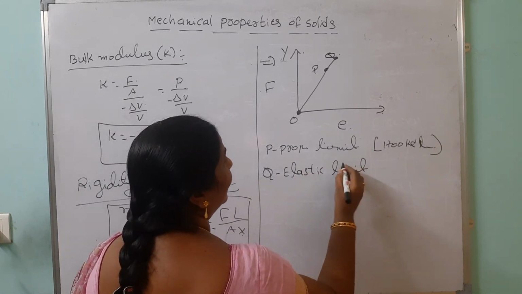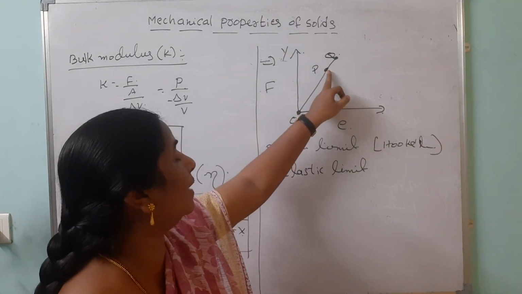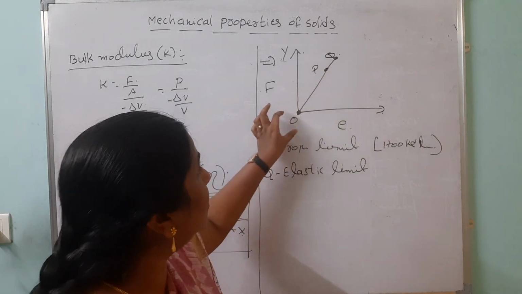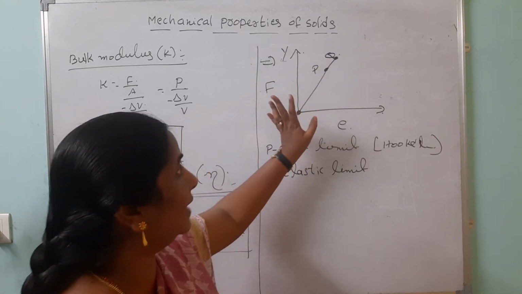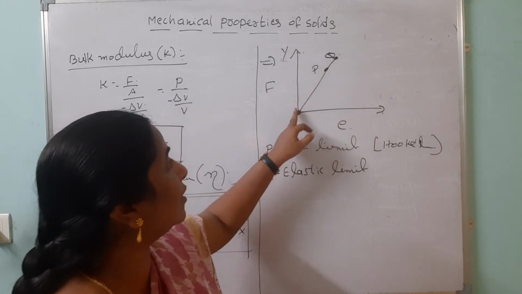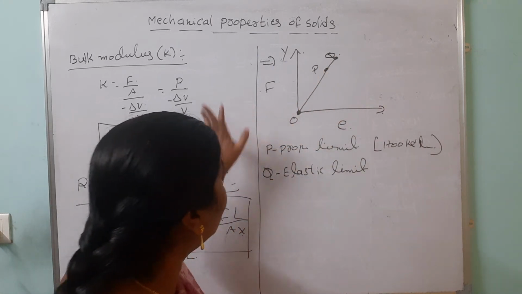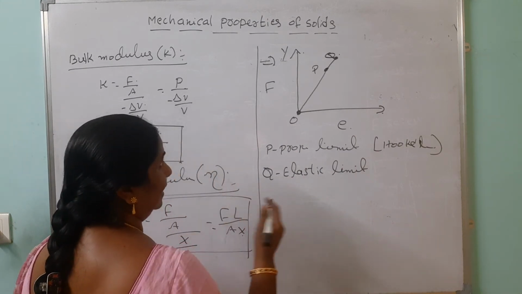From this, what we understand is, till here when we apply the force and remove it, it comes back to the original position. It obeys Hooke's law and it obeys the elastic nature. But between P and Q, when you remove the force, it comes back to the original position, but it does not obey Hooke's law. That's why this is called the elastic limit.